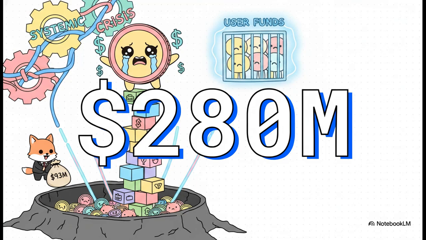$280 million. That is the staggering amount of value that just vanished practically overnight in the recent collapse of the XUSD stablecoin. It was this massive financial crater, right? It started with an external fund manager losing about $93 million, but it didn't stop there. It quickly spiraled into a full-blown systemic crisis that locked up $160 million in everyday user funds.